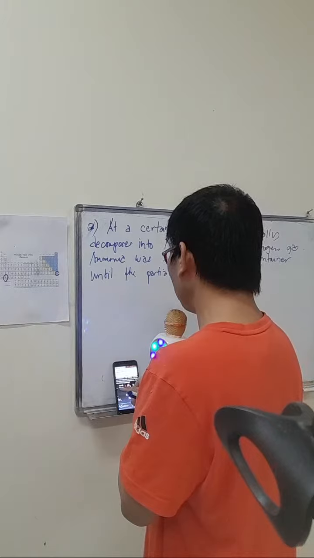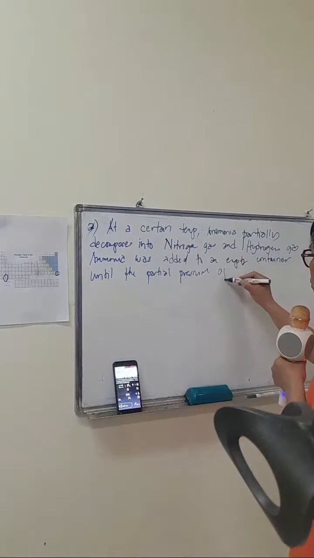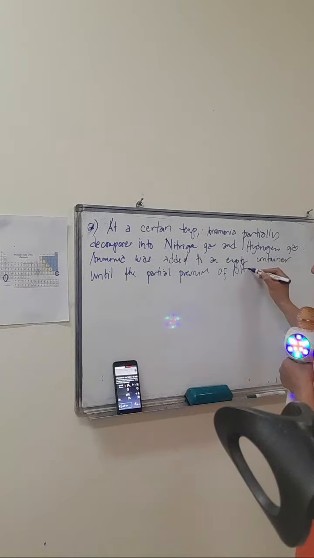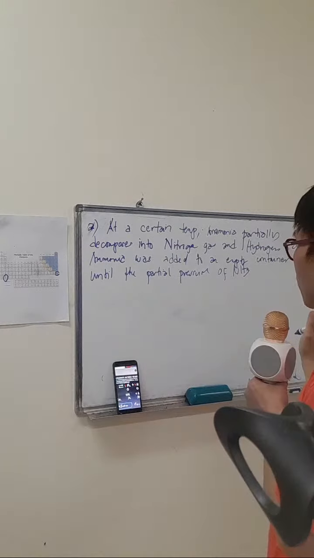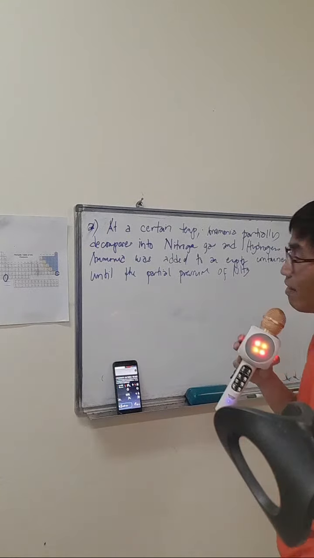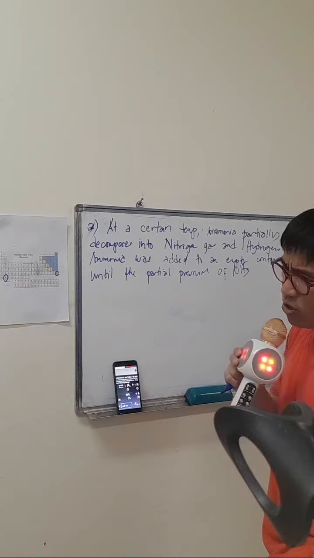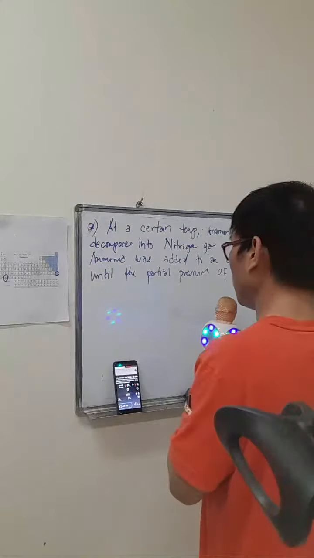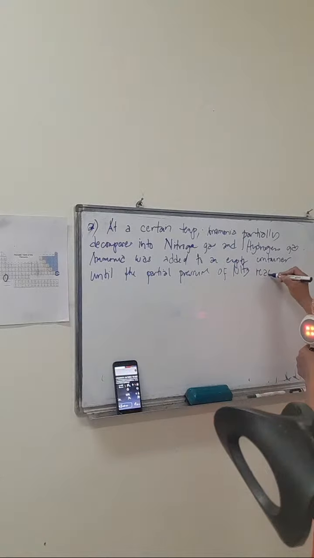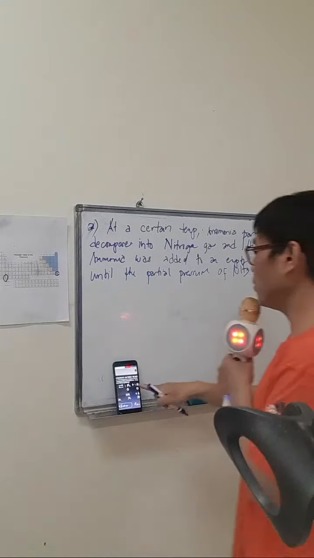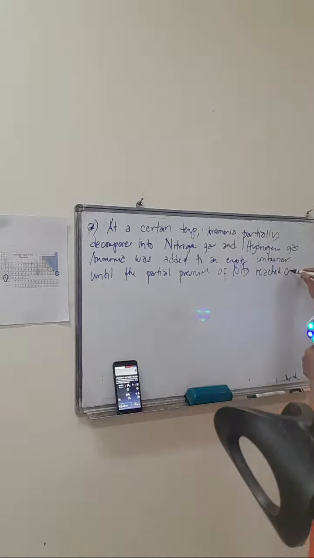I will explain later why the term partial pressure is used, and not vapor pressure or atmospheric pressure. The partial pressure of ammonia reached 2.85 atmospheres.